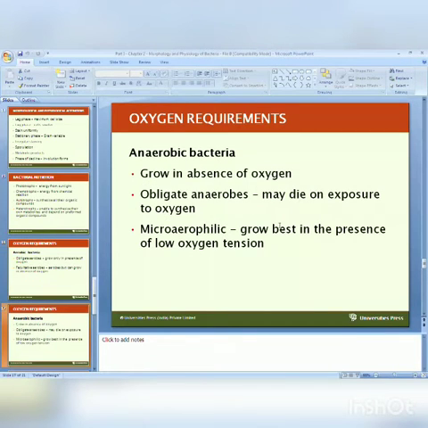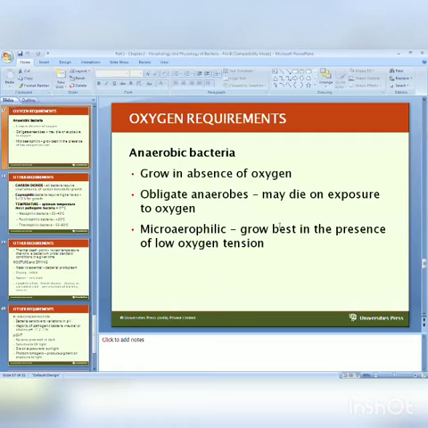Now, the next and most important is anaerobic bacteria. Those bacteria which have the ability to grow in the absence of oxygen are called anaerobic bacteria. Obligate anaerobes: a few examples are there. They grow in the absence of oxygen and may die on exposure to oxygen. They are known as obligate anaerobes. One more group is microaerophilic bacteria, which grow best in the presence of low oxygen tension.